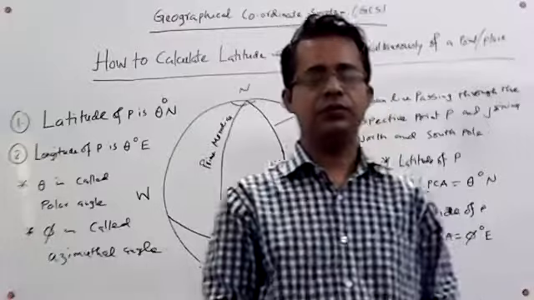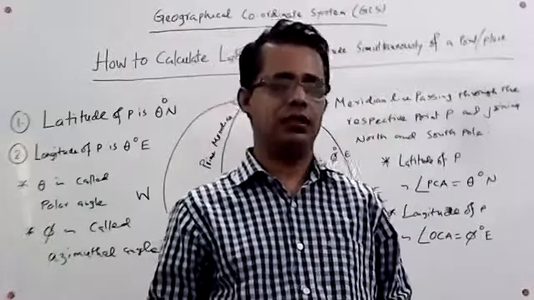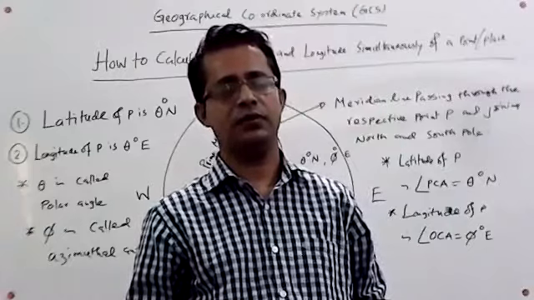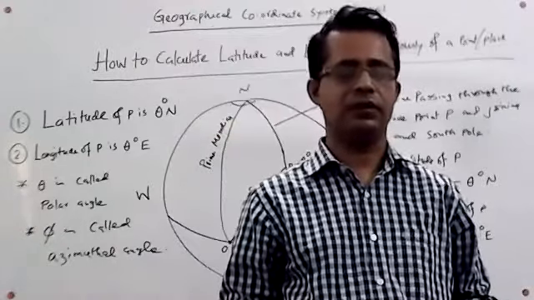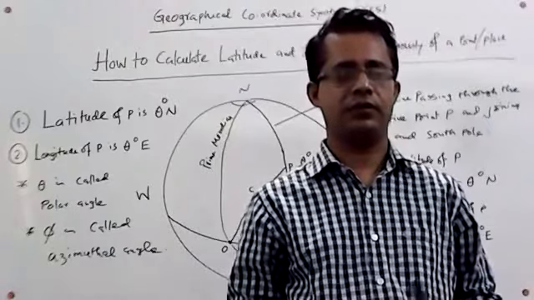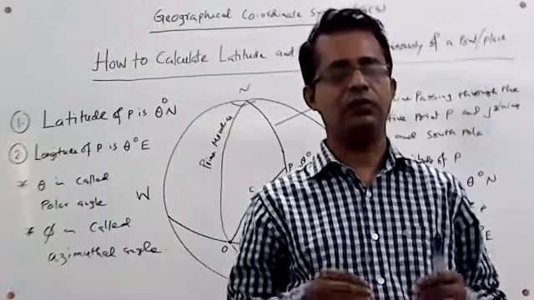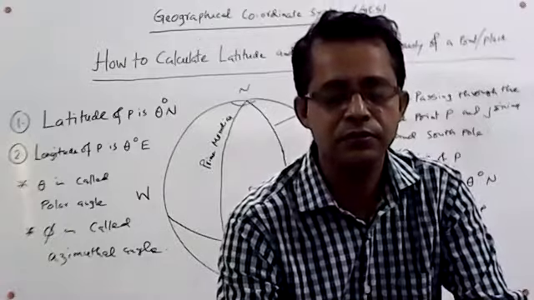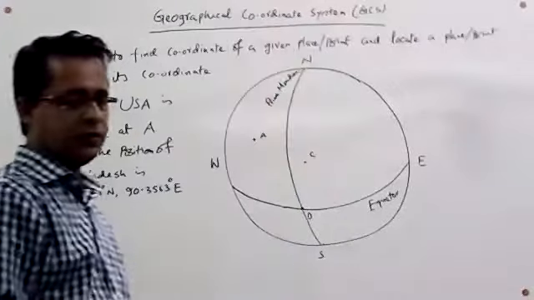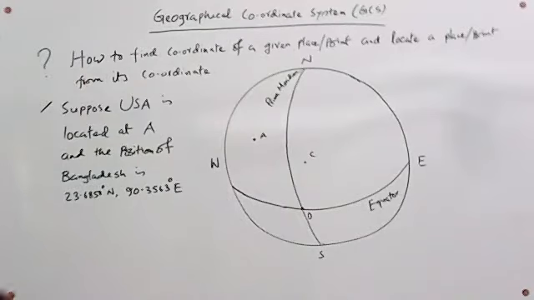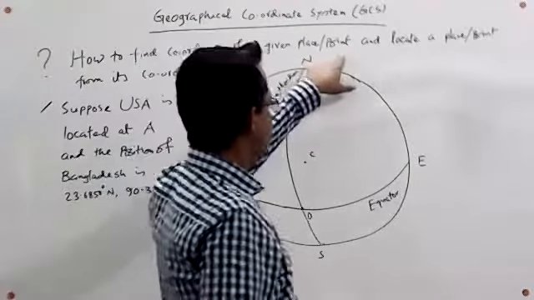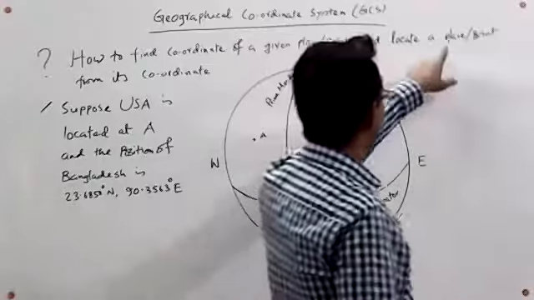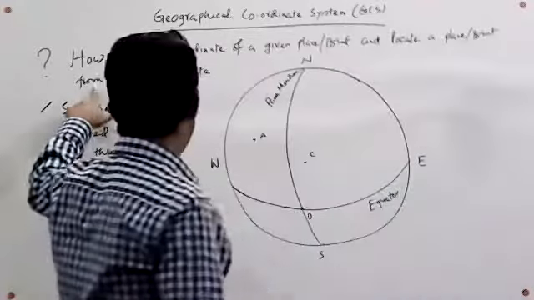Now we are going to take an example, or we can say we are going to exercise to find out a point from its location and how to locate a point. Dear students, follow the example and practice how to find the coordinates of a given place or point and locate a place or point from its coordinates.